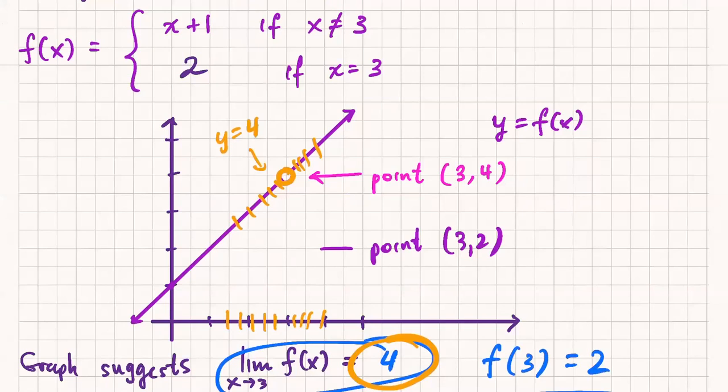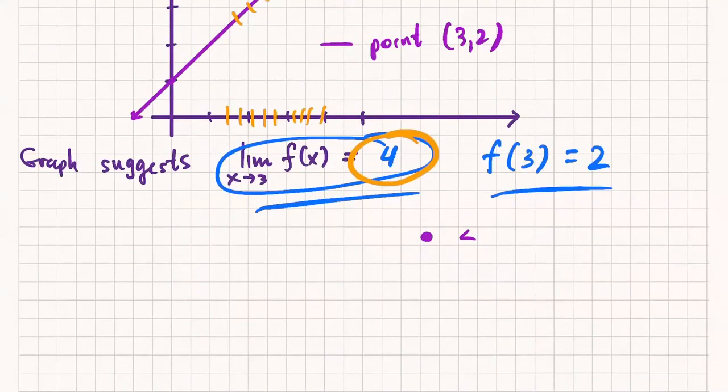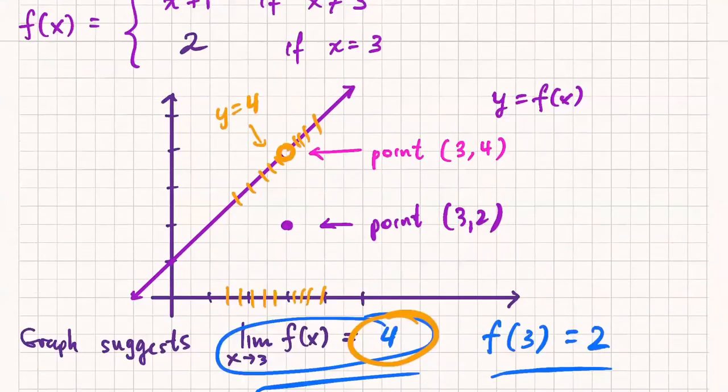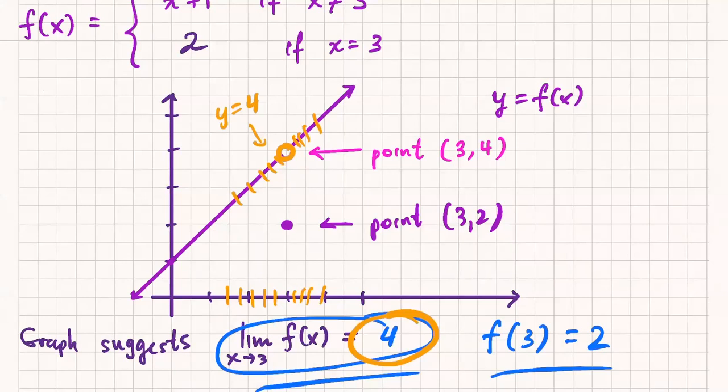In this particular example, if I have something like this, where the limit and the function value are not the same, we do care about that, and we say that this function is discontinuous. So it's not that we don't care about this or that limits and function values are different. We actually have a whole class on just functions like this, where the function value is not equal to the limit.